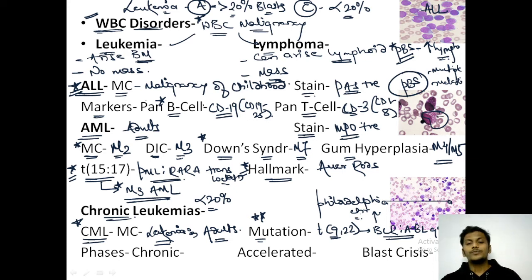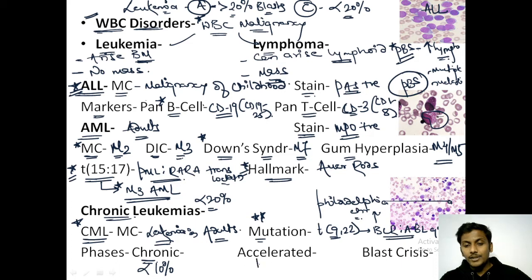Moving further now, usually in chronic leukemias, what happens? Chronic leukemias can transform to acute leukemias, and then they will have a poorer prognosis. This transformation is usually seen in 3 phases. First is the chronic phase. If blast cells are less than 10%, it is considered a chronic phase.